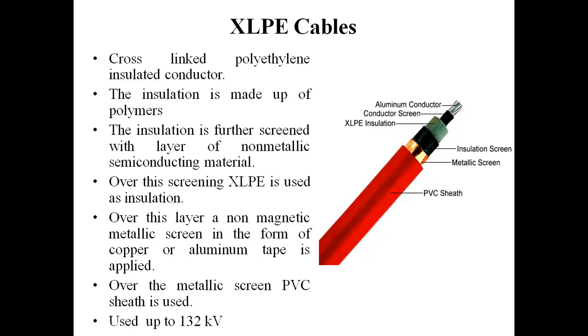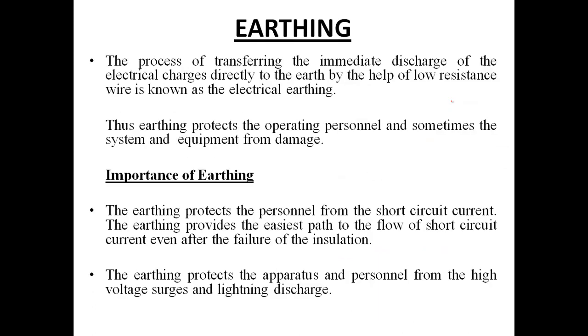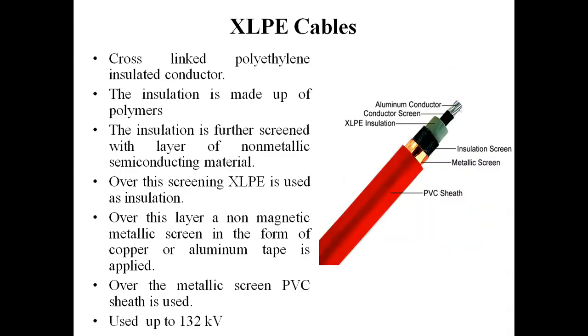This screen has basically two purposes. The first is to make the electric field surrounding the core or conductor uniform, and the other purpose is to prevent the insulation from reacting with the conductor. So this screen has two purposes.